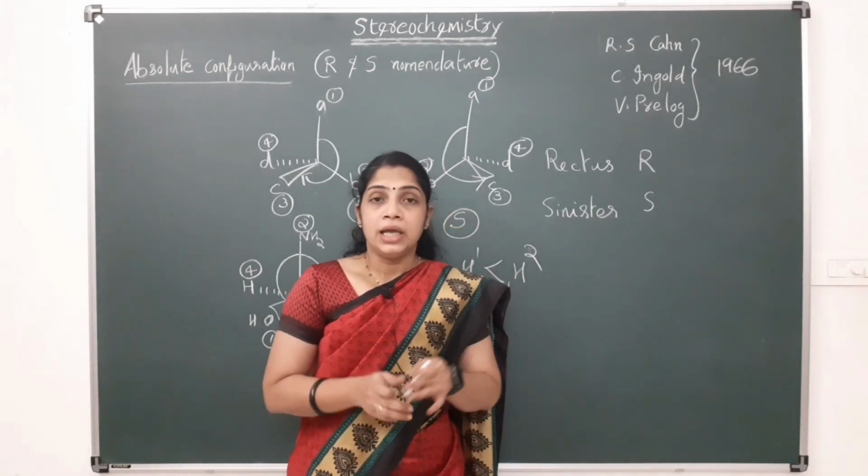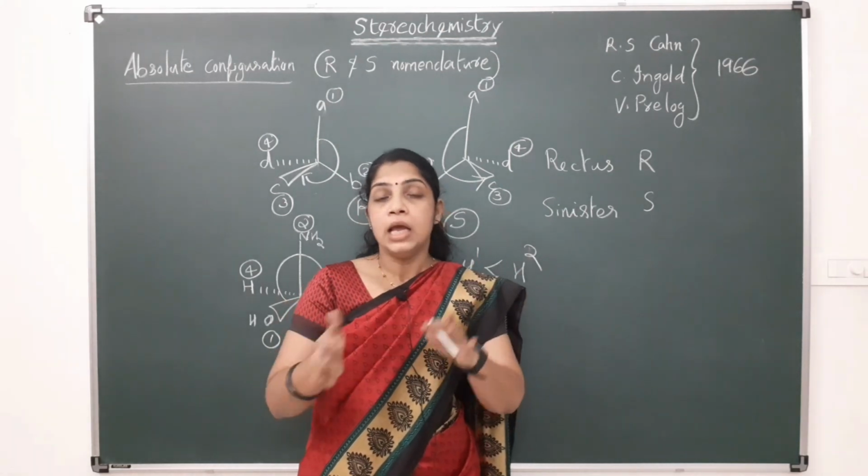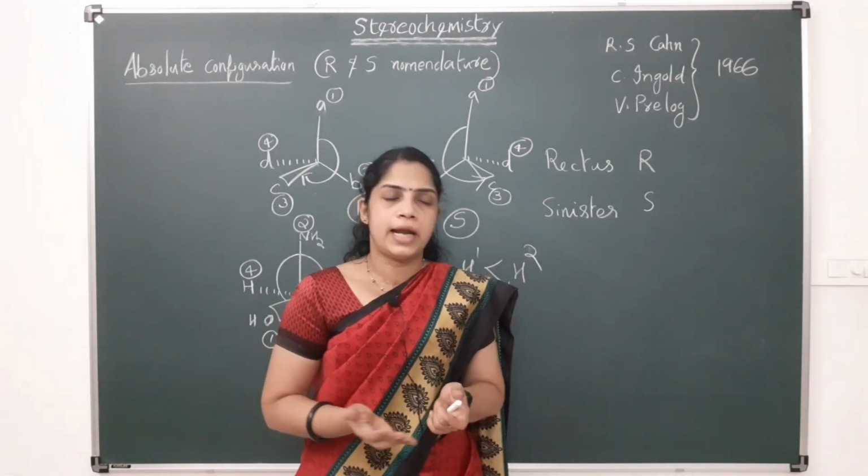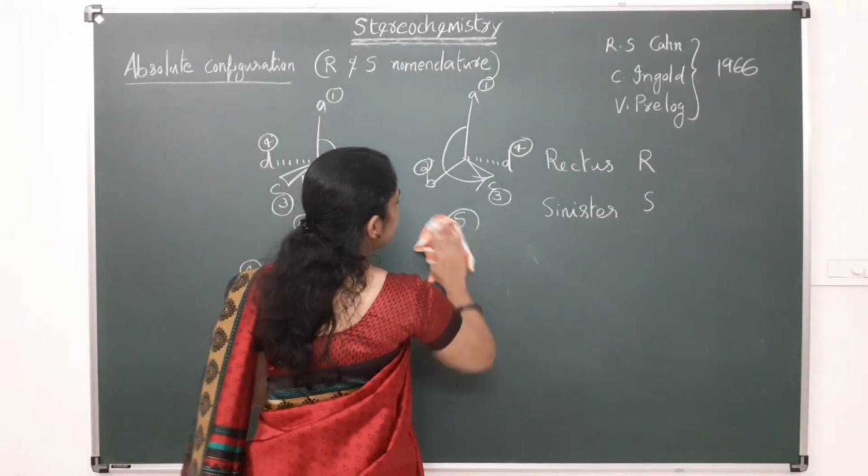Then the third one: if there is a cis isomer and a trans isomer, cis will get higher priority over trans.